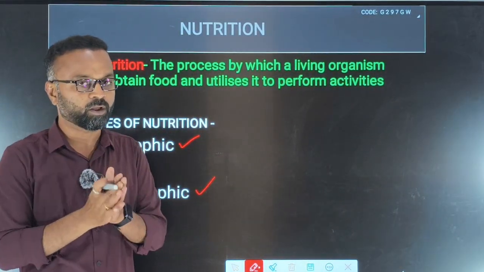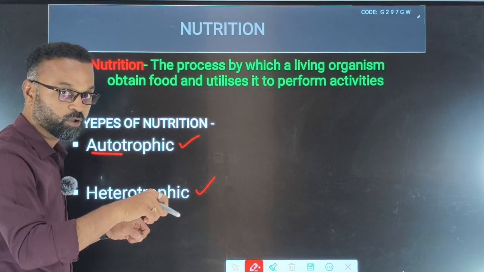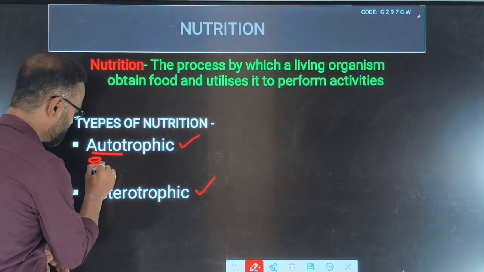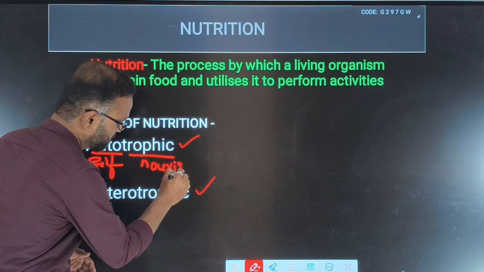Generally, autotrophic: auto means what? Auto means the self. Trophic means what? Trophic means nourishment.